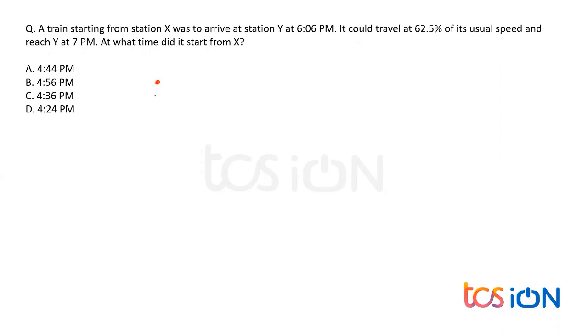Fine. So there's a station called X and there's a train which is trying to reach from X to Y, right? Let us say it travels with S kilometers per hour, its usual speed. So when it travels with S kilometers per hour, it reaches the destination Y at 6 p.m. I don't know what exactly the starting time is, I'm not aware of that. But with S kilometers per hour, it reaches at 6 p.m.